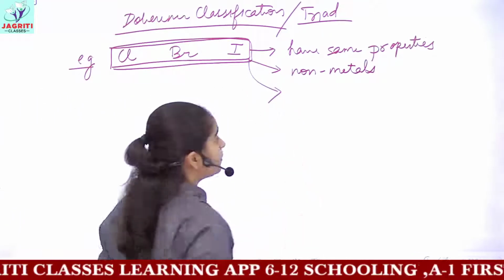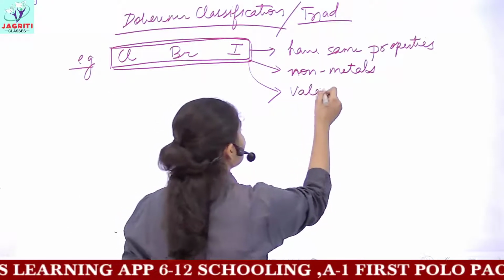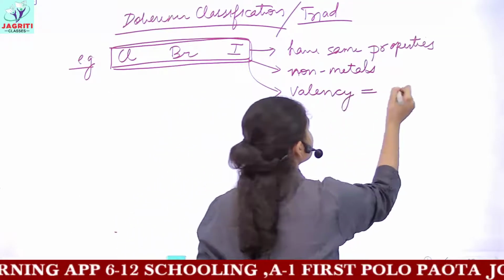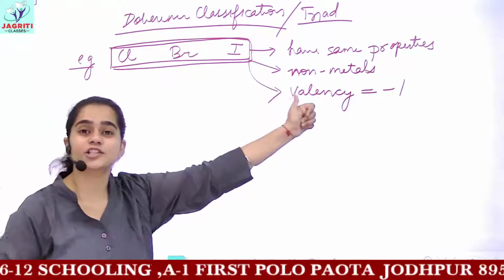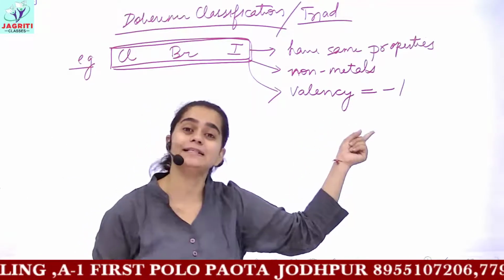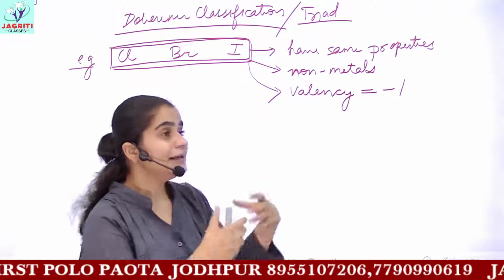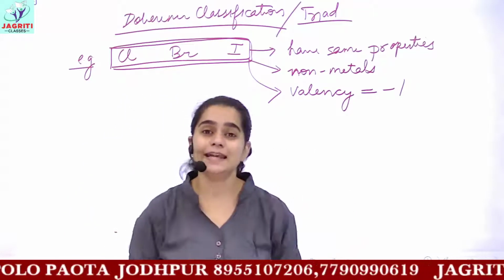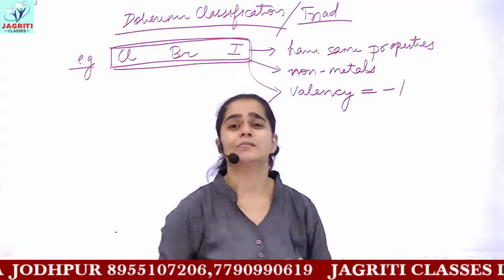The next property observed was that all these elements possess a valency of -1. That is, they contain -1 charge on them. And we have already discussed what we mean by valency. Valency is the combining capacity of an atom with another atom in order to attain noble gas configuration, or you can say in order to get stabilized.